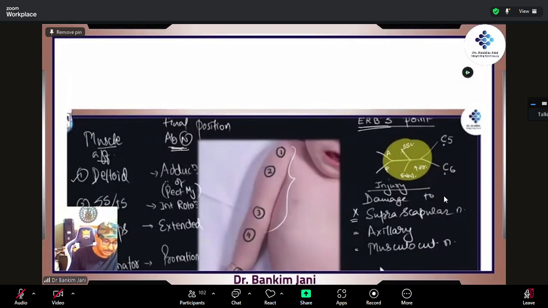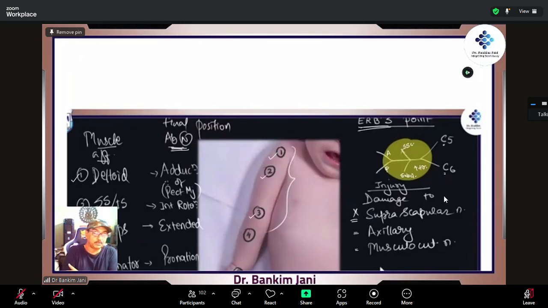Biceps: if the biceps flexes, but biceps is not working, then the triceps will come into the picture. So now this arm is extended. This is 1, adduction. This is 2, internal rotation. And from the elbow, it is extended. Even if we do this much, parallelly, you'll be able to feel it.